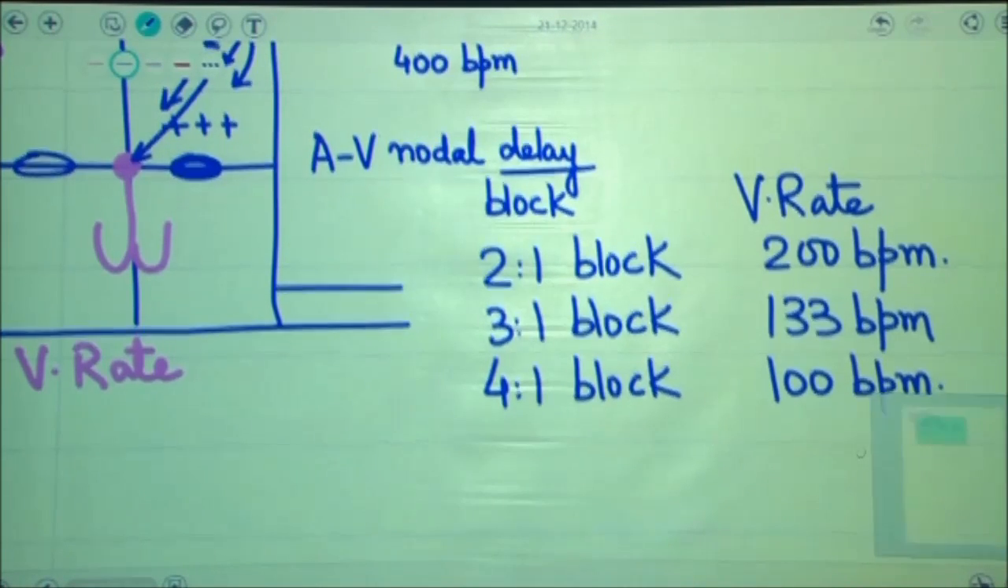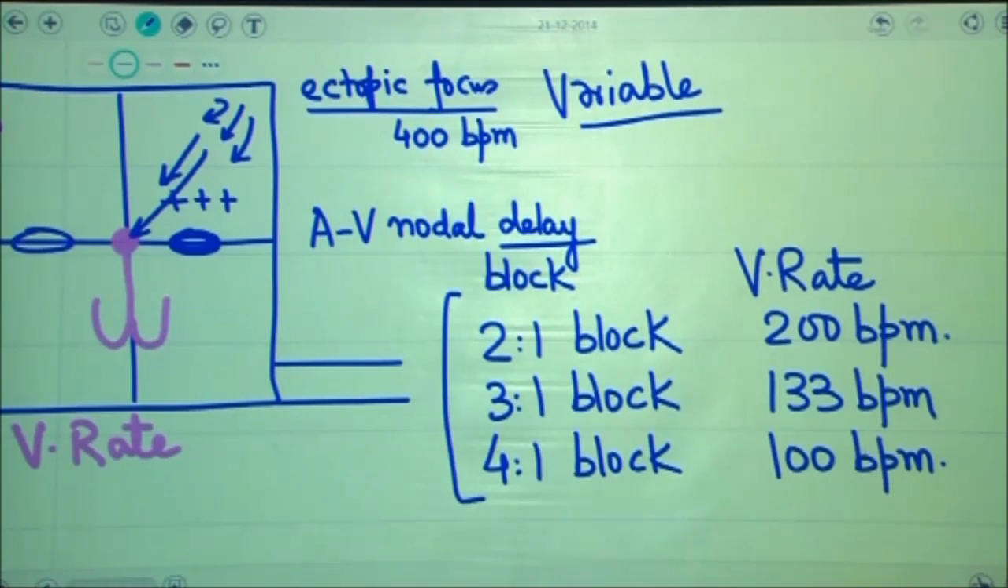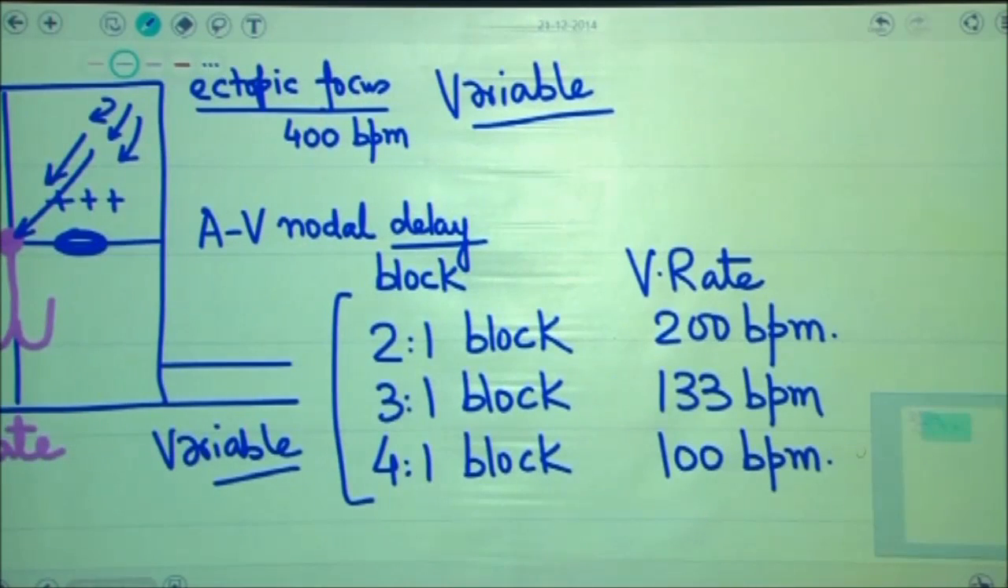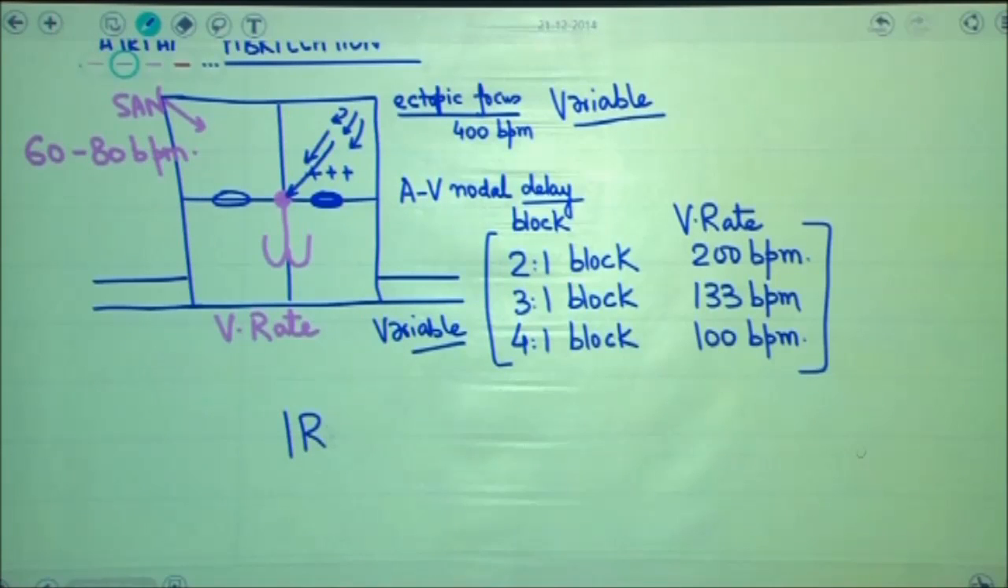The point is that the ectopic focus exhibits a variable firing frequency, so the block will also be variable. If the block is variable, the ventricular rate of the patient will also be variable. Ectopic focus is variable, the block is variable, ventricular rate is variable. Because of this variable heart rate, patients of atrial fibrillation exhibit what you study in medical college as irregular heart rate.